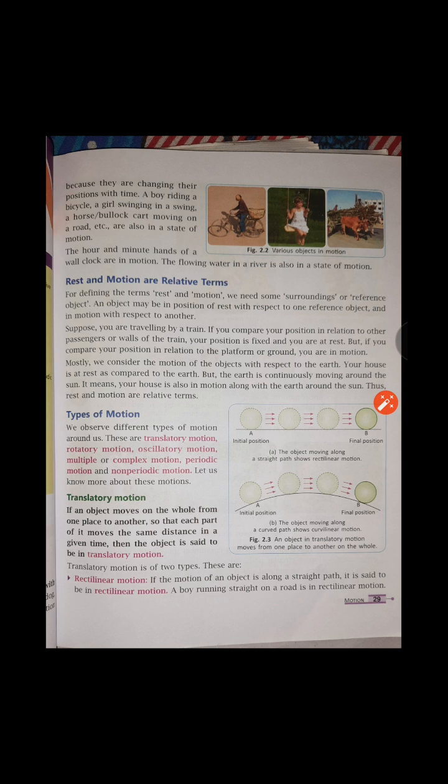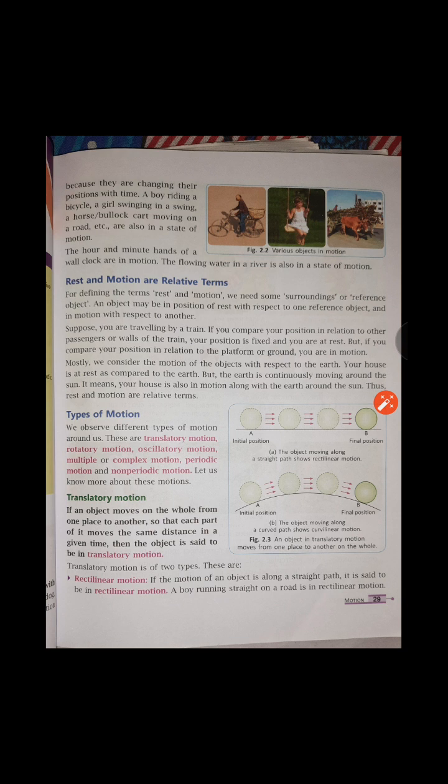What is the translatory motion? In translatory motion, the object as a whole moves. Each part of the object moves the same distance. Now the translatory motion is divided into rectilinear motion, curvilinear motion and circular motion. So whenever as a whole the object moves, then only it is translatory motion.